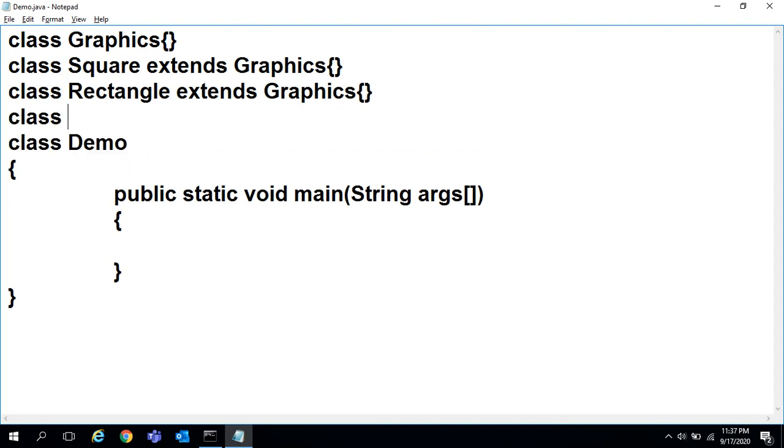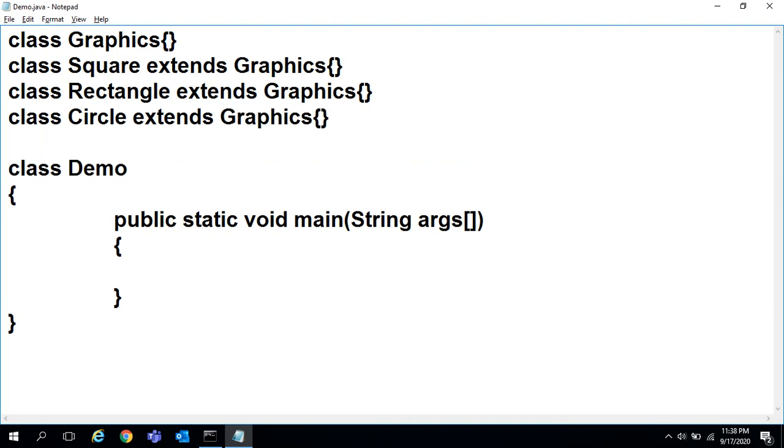one more class Circle extends Graphics, one more class Polygon extends Graphics. See here, the Graphics class is inherited in the Square class, Rectangle class, Circle class, and Polygon class.